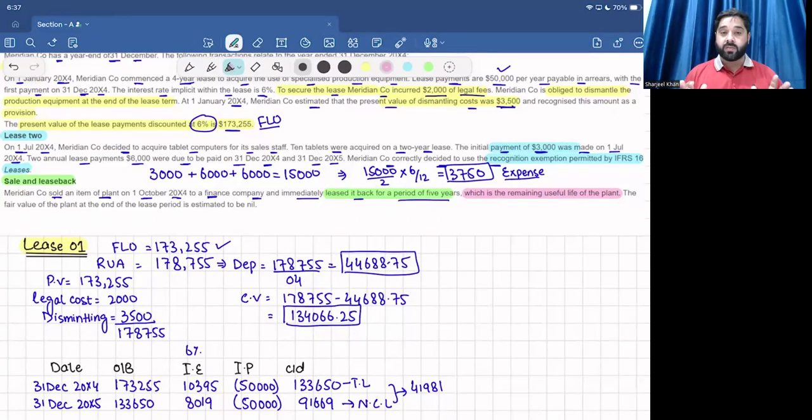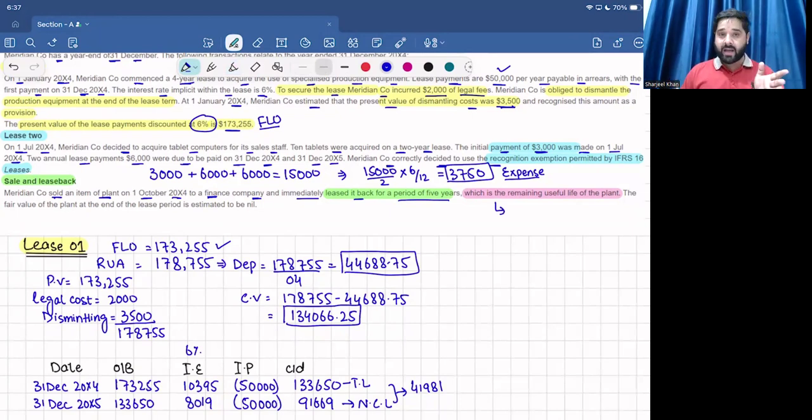Now, what should we do? Should we recognize the sale, or are the performance obligations satisfied? The total useful life of the plant is 5 years. I sell it and lease it back for the 5 years. Did I transfer the control? The answer is no. I didn't transfer any control. So if no control is transferred, it means that no sale will be recognized.